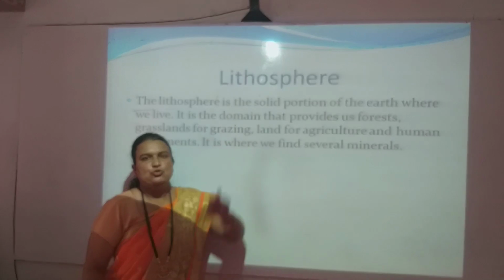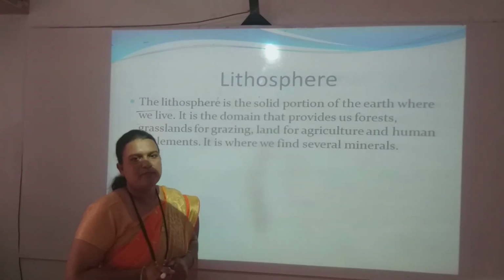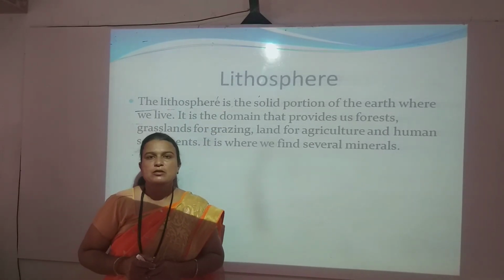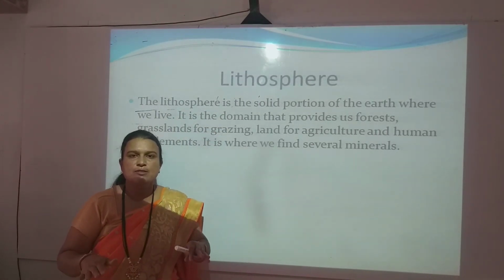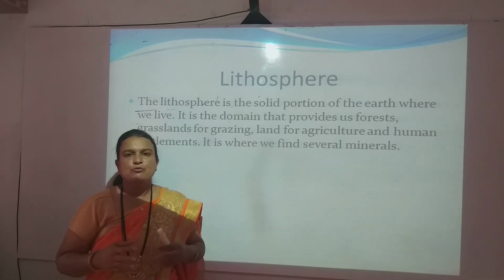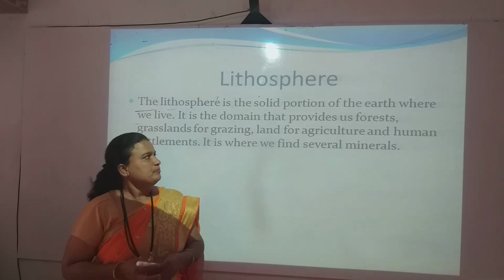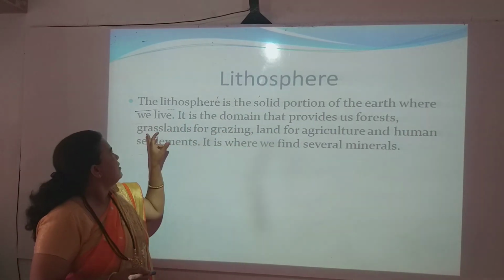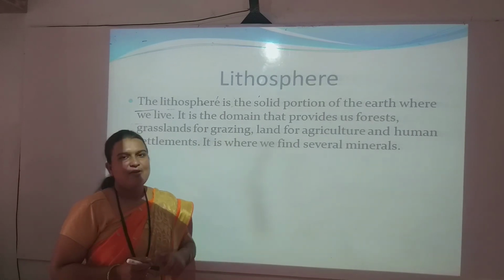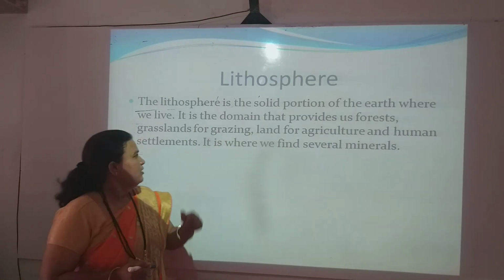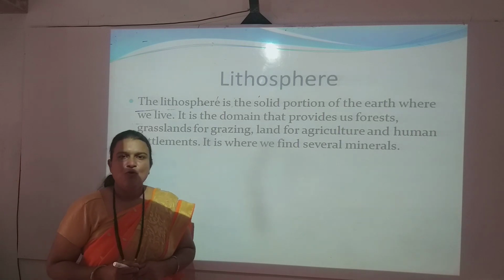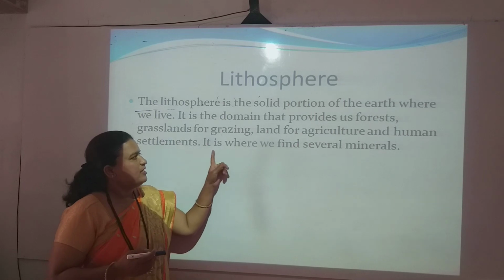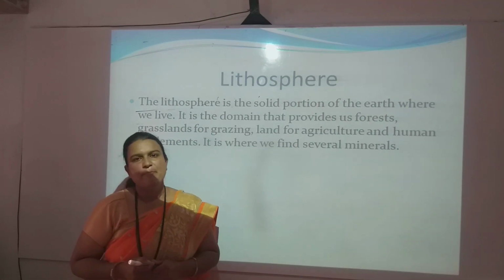Now the lithosphere. Litho means land and sphere means layer. So lithosphere is the solid portion of the earth where we build our houses, schools and roads. It is the domain that provides us forests, grasslands for grazing, land for agriculture and human settlement, and also for building factories, schools, banks, etc. It is where we find several minerals also.